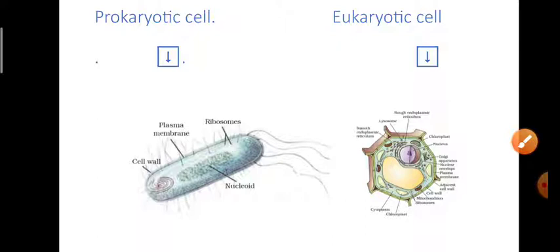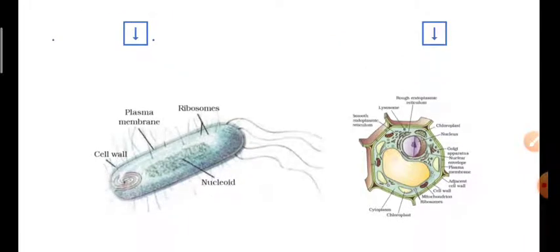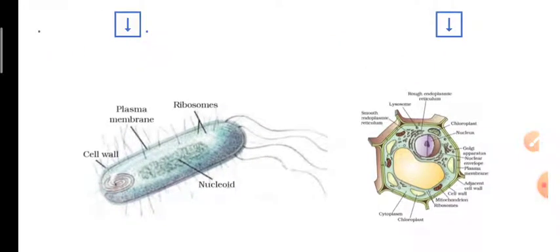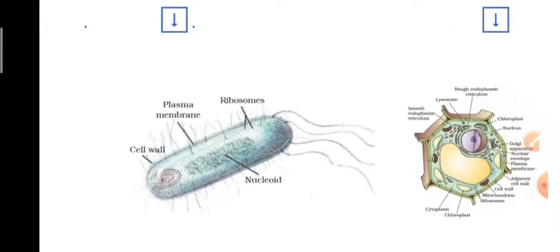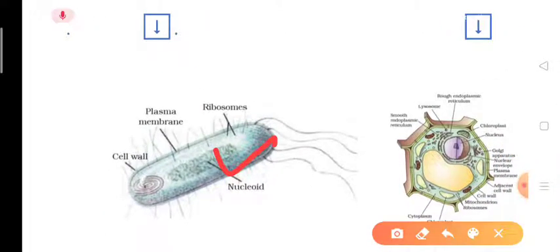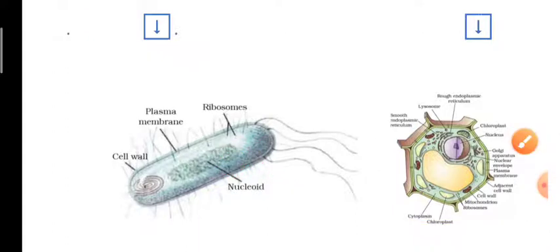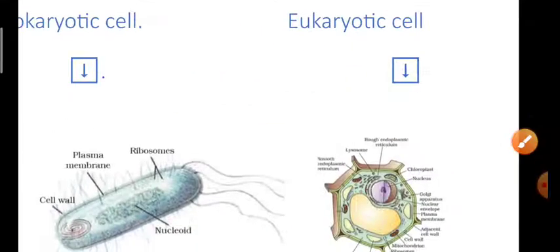And in the picture you can see that there are many differences between prokaryotic and eukaryotic cells. So we can see that this is a very easy structure in prokaryotic, and in eukaryotic it is a very complex structure. Okay, and you can see here there is no nucleus. In this picture prokaryotic has no nucleus, but in eukaryotic the nucleus is present. Okay, so these are the differences between eukaryotic and prokaryotic.